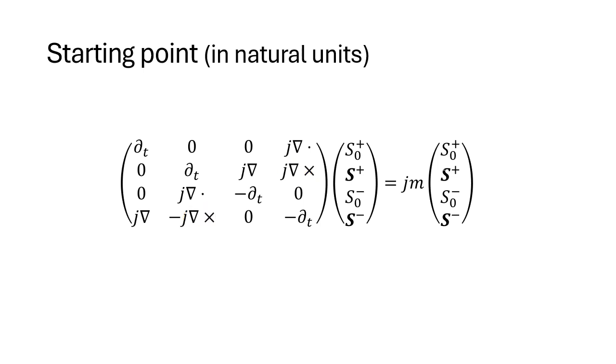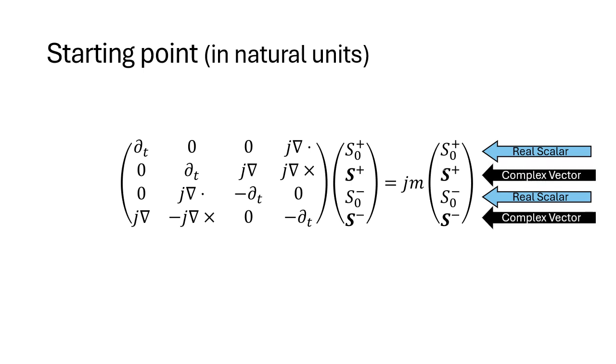We can also see that it is an eigenvalue equation over this vector, which we shall call the S vector. This vector is constructed of 4 fields. 2 of them are real scalar fields, and the other 2 are 3-dimensional complex vector fields.